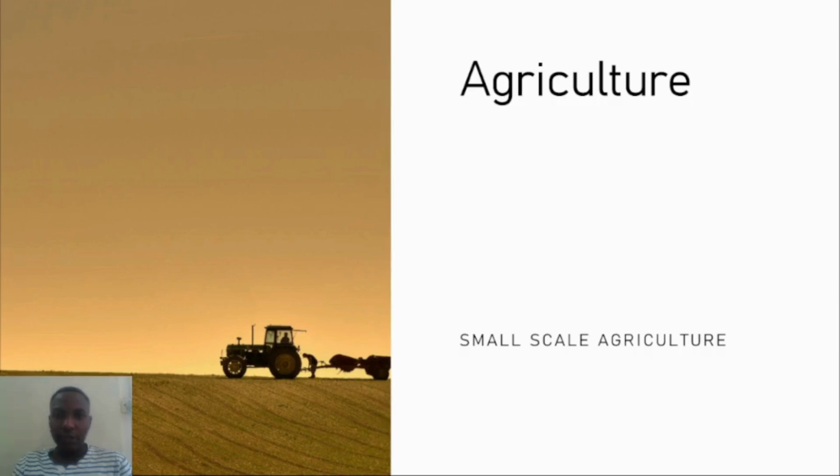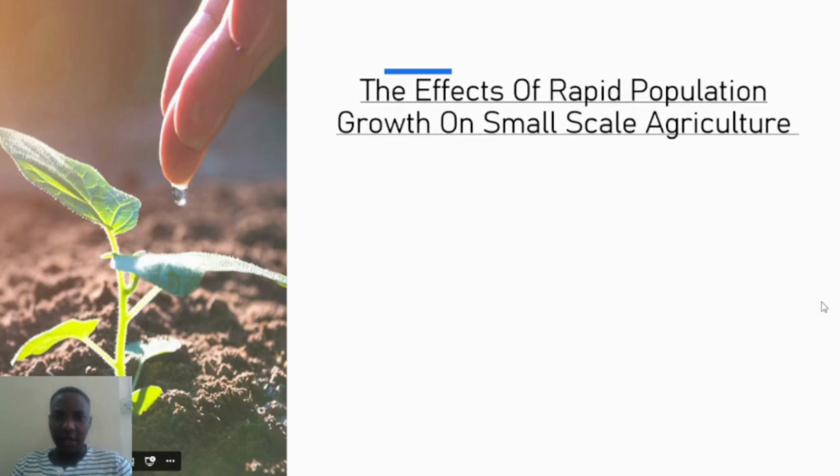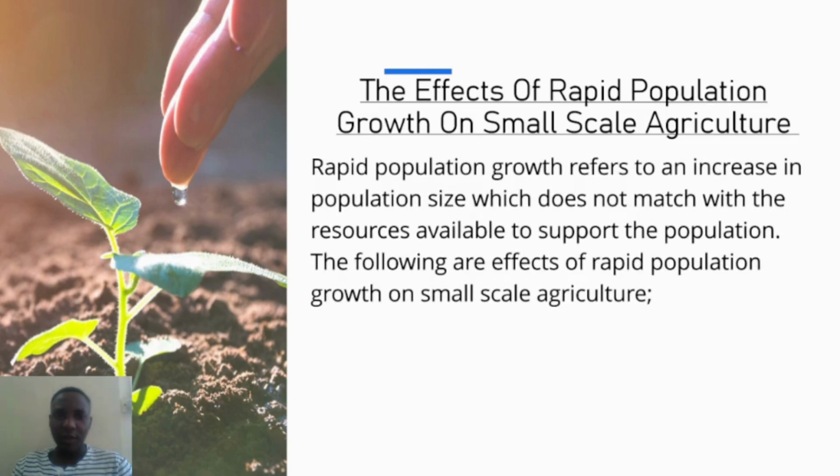Hello everyone, welcome to this session on the chapter on agriculture, and we're still discussing small scale agriculture. So far in our previous session, we saw the various characteristics of small scale agriculture. So today let's move on to the other part, whereby we'll discuss the effects of rapid population growth on small scale agriculture.